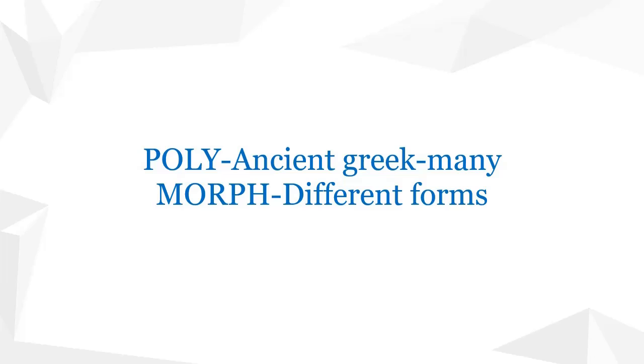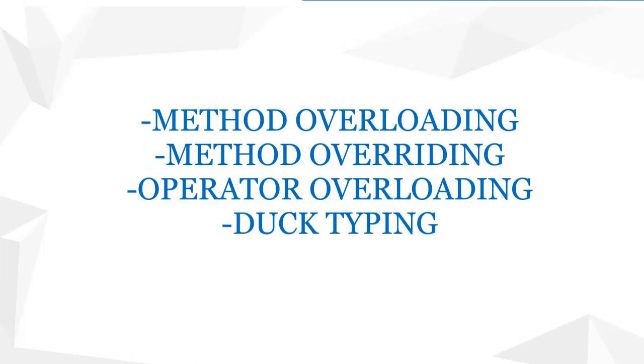Okay, don't worry about its implementation in Python right now. We shall get into it deeply later in our videos. Okay, so we also have 4 different types of polymorphism in Python. They are method overloading, method overriding, operator overloading and duck typing. Do not worry about the words if you are new to programming, and you may not have come across even duck typing if you are aware of programming also. So let us get into each concept clearly in our next videos.